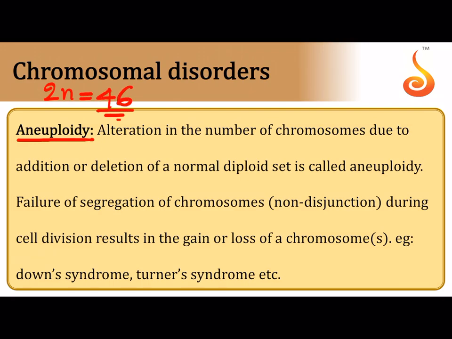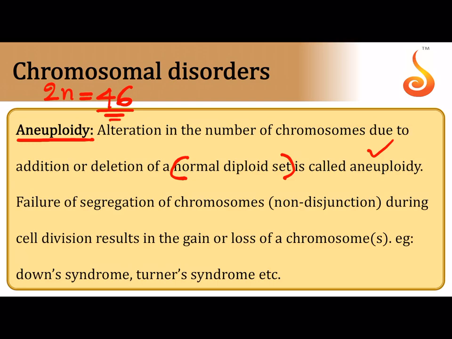If one or more chromosomes become in excess, or if one or a few chromosomes become short, that is, if they are lost, then it leads to a condition. So you should say there is a gain or a loss of chromosomes in this case, and that is in the normal diploid set. You are not altering the entire set. You are keeping the set as it is. Either there is one or two extra or one or two shortage of chromosomes, that is referred to as aneuploidy.